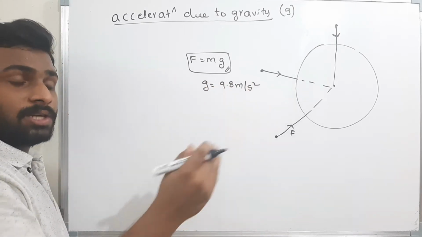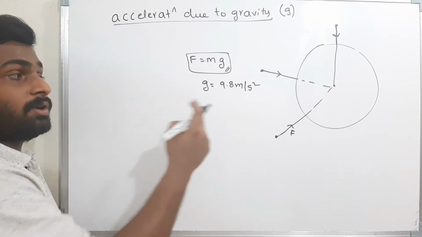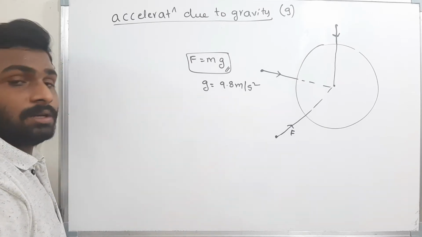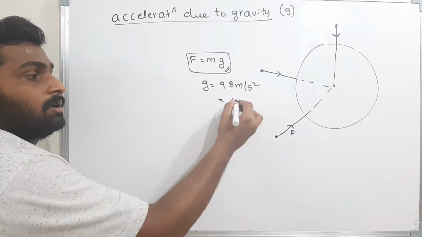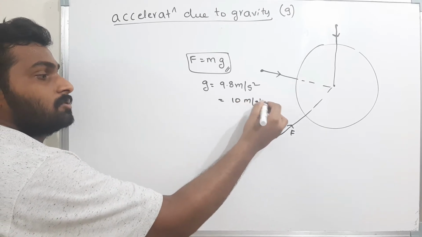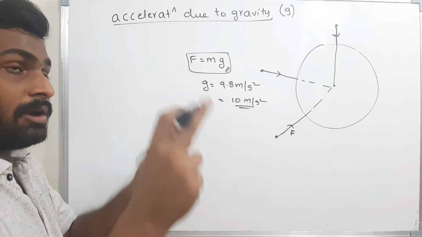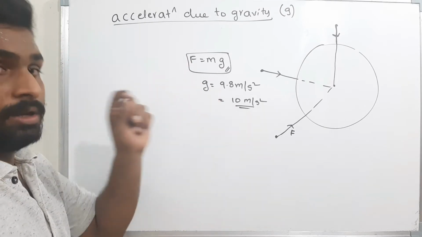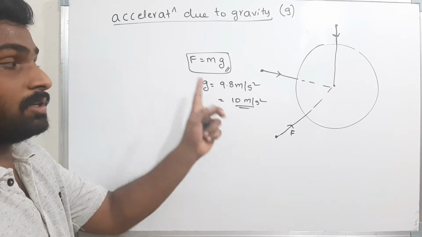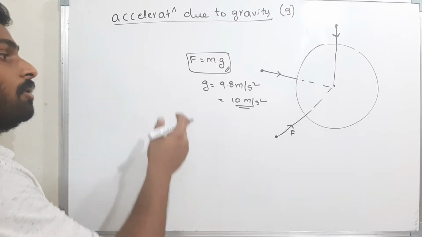This g value will change from place to place. On average, you take it as 9.8 meters per second square, and when solving problems, you will take it as 10 meters per second square unless they mention otherwise. If they mention in the question to take g as 9.8, you take it as 9.8. If they didn't mention anything about the value of g, you take it as 10. Now you got acceleration due to gravity.